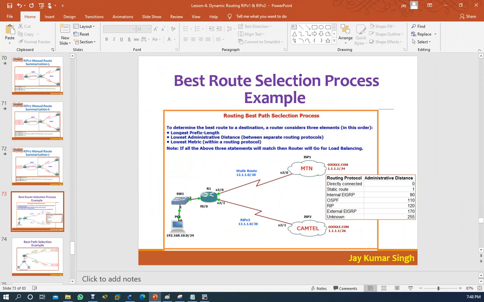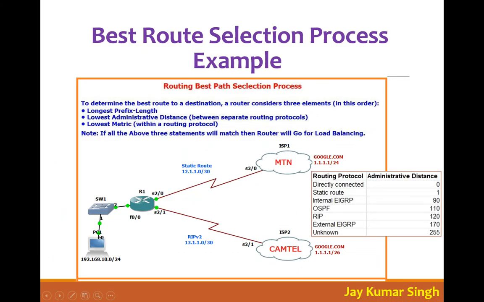All is summarization. Okay, here we have some criteria, the best path selection process. Remember, I already explained to you about the best path selection process, right? That the first criteria will be taken. So if you are here now and you want to communicate to Google, on your router you have two ISPs connected, ISP1 and ISP2. You are connected to ISP1 with the help of a static route, and the second is RIP.